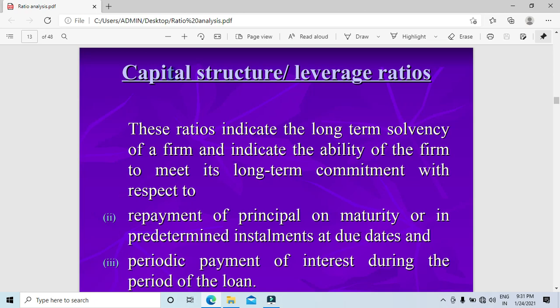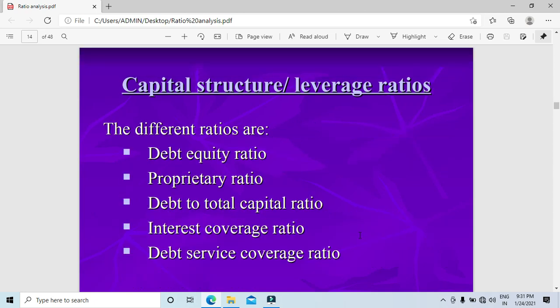long-term debts. In the numerator, if any of these has been given, you need to take it in the numerator, and in the denominator you need to take equity share capital plus preference share capital plus reserves and surplus minus fictitious assets. Any of these given, you need to take in the denominator, and the ratio to be maintained, if the company is in a good position, is a numerator of 2 and a denominator of 1. Okay, so another one is the proprietary ratio.